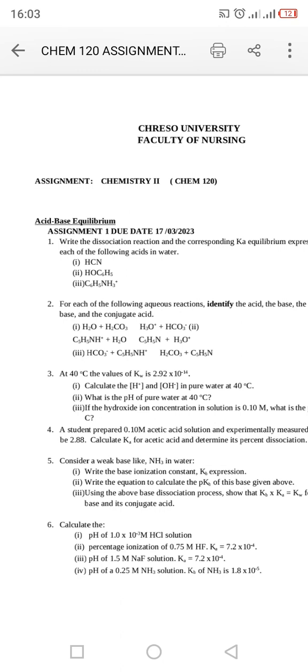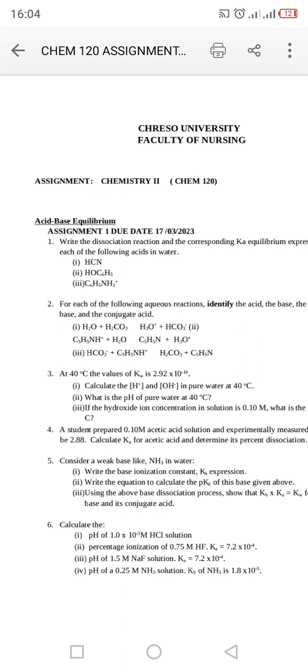Again, there is another theory. There is Bronsted-Lowry theory, Arrhenius theory, and also Lewis theory. Lewis theory says that an acid is an electron pair acceptor. That's according to Mr. Lewis.